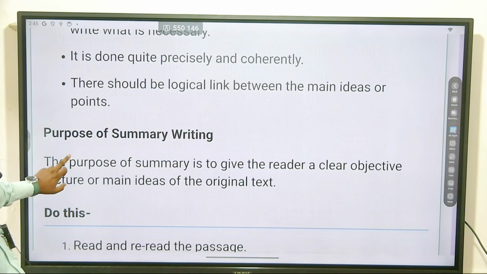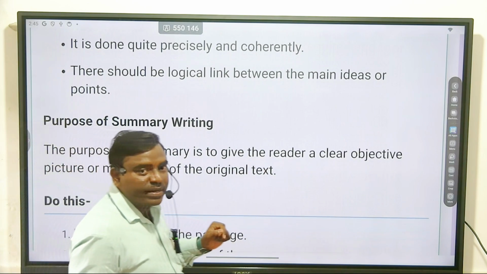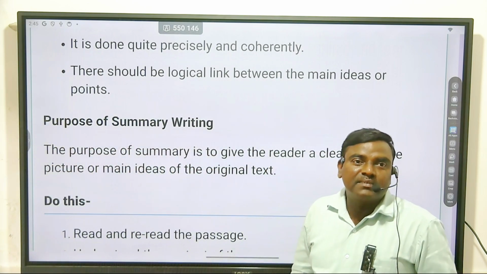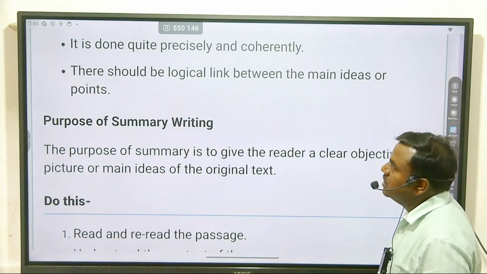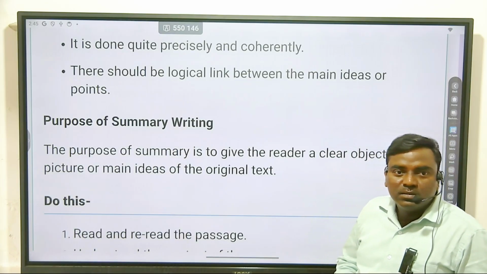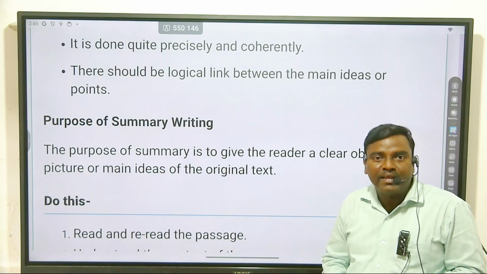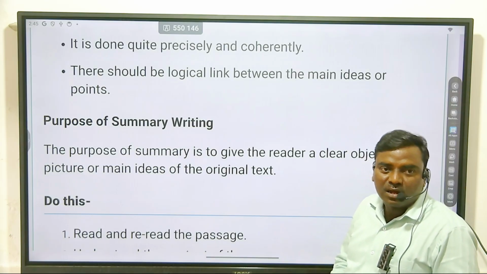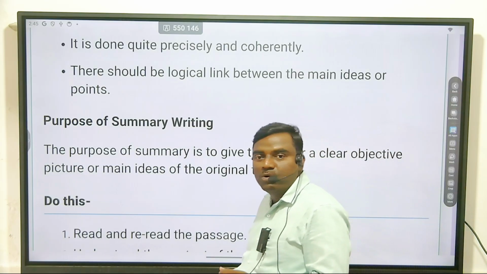The next point is the purpose of summary writing. It's very important. Why do we write a summary? What is the purpose of summary writing? The purpose of a summary is to give the reader a clear, objective picture of the main ideas of the original text.